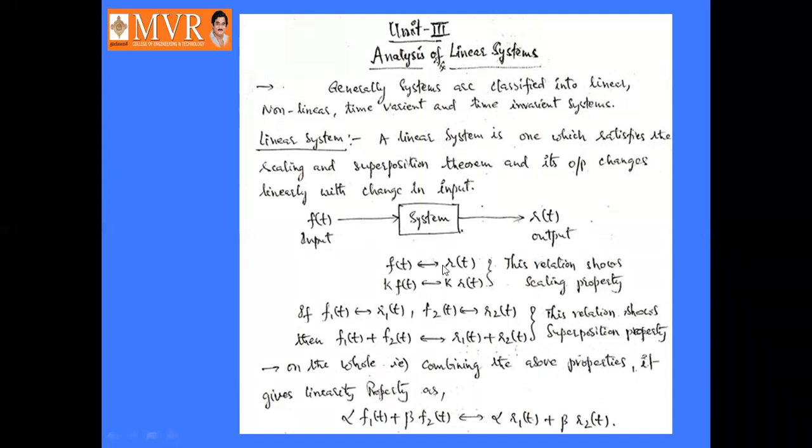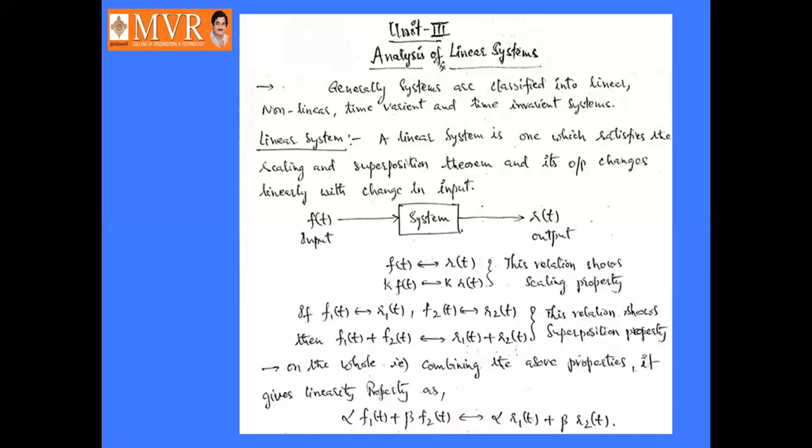So f of t tends to r of t. This relation shows the scaling property: some constant k into f of t, that is input, tends to the same constant k into r of t, the output. That is the scaling property.